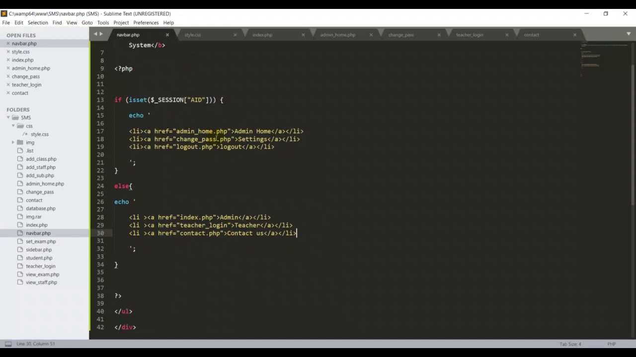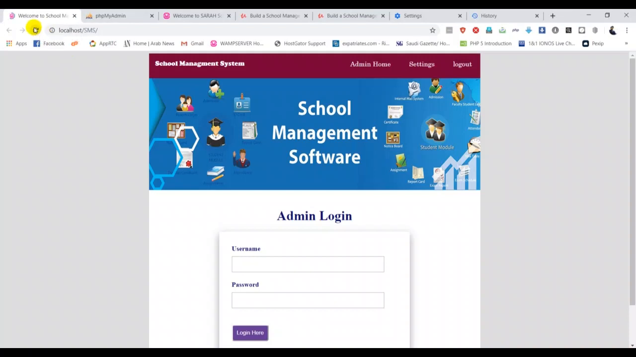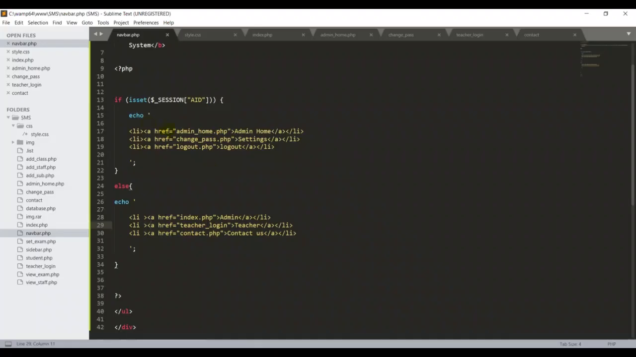Another important thing I have to inform you guys. If I go back to my navigation bar php file, what is our condition in that PHP? If the session has an AID, the system prints this list. If the user doesn't have any IDs in the session, the system prints this other one. But if I refresh, I'm getting admin, home, settings, logout. That's wrong, because currently there's no ID stored in the session. As per our PHP statement, it should print the other list.